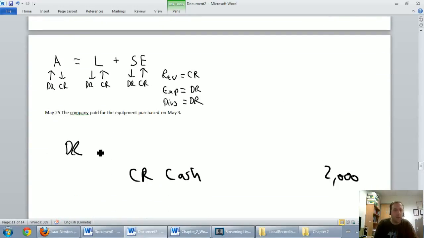I'm going to debit my accounts payable to reduce the amount I owe them. Debit accounts payable, $2,000, and the date here is May 3rd. Again, my description would be paid off the equipment purchase of May 3rd, just saying what it says here in different words. Okay, let's move on to the next one.